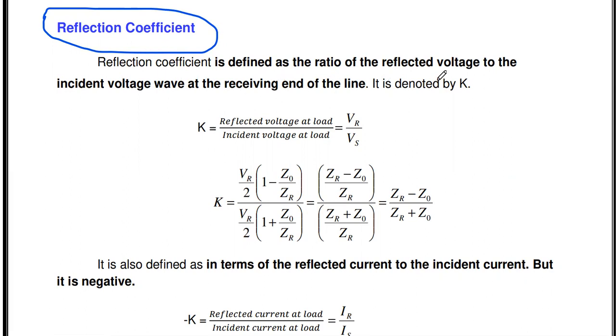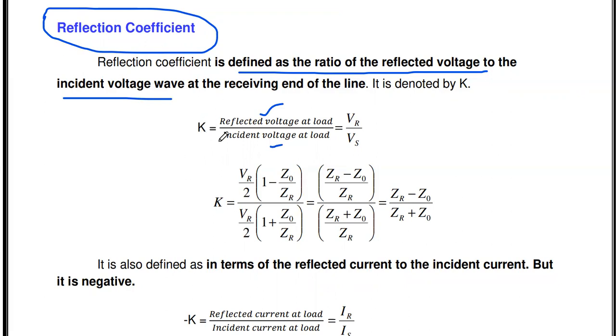So you see the definition. This is an important 2-mark question. The reflection coefficient is defined as the ratio of the reflected voltage to the incident voltage. It is nothing but reflected voltage divided by incident voltage.